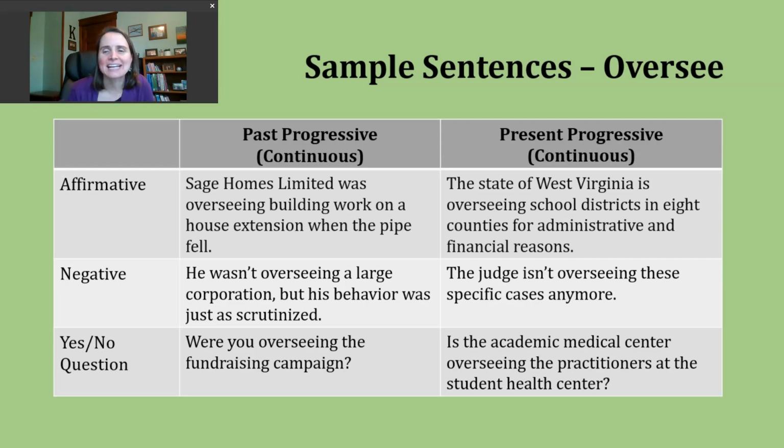Let's take a look at an example sentence. The judge isn't overseeing these specific cases anymore. So maybe someone had been in this particular role, but it is no longer the case. Finally, let's talk about making a yes or no question in the present progressive. To do this, we'll start with our form of be, we'll have our subject, and then our ing form of the verb. Here's our last example.